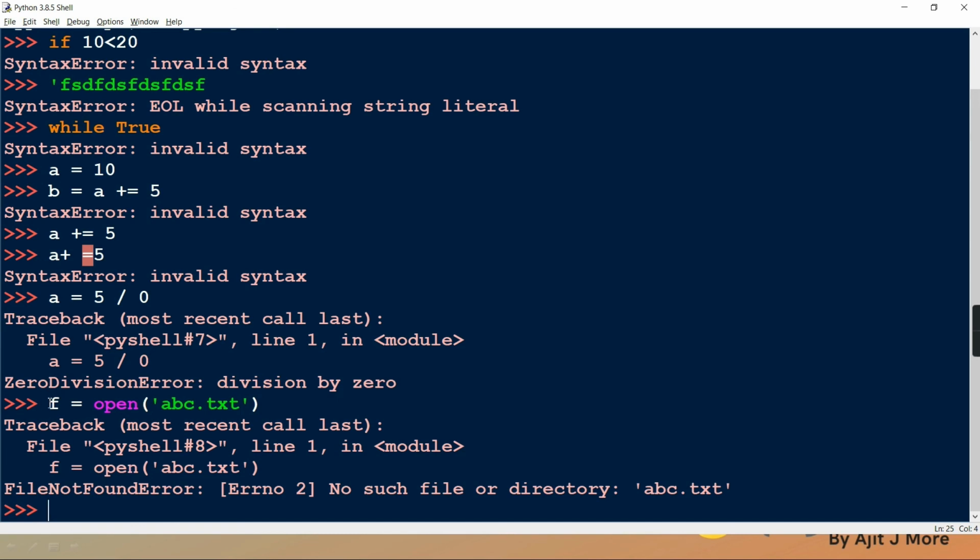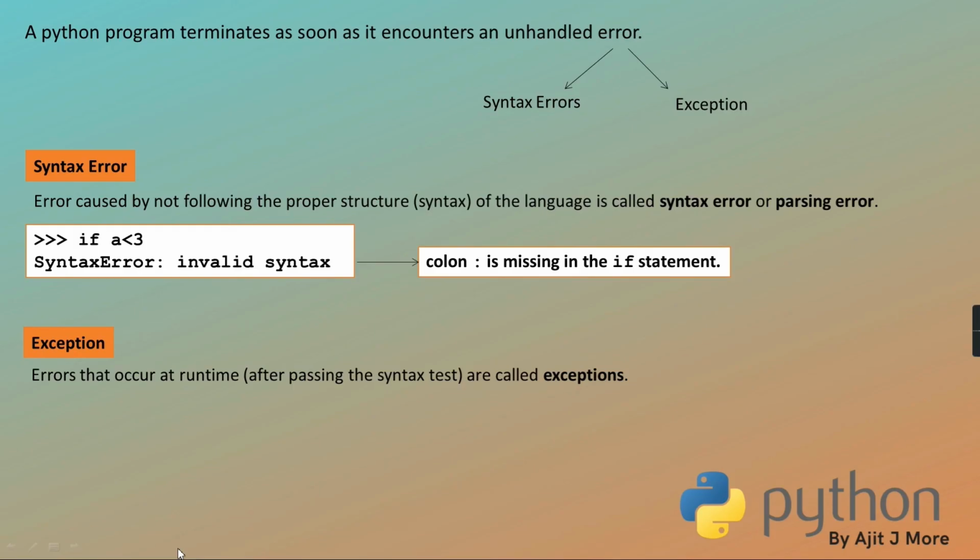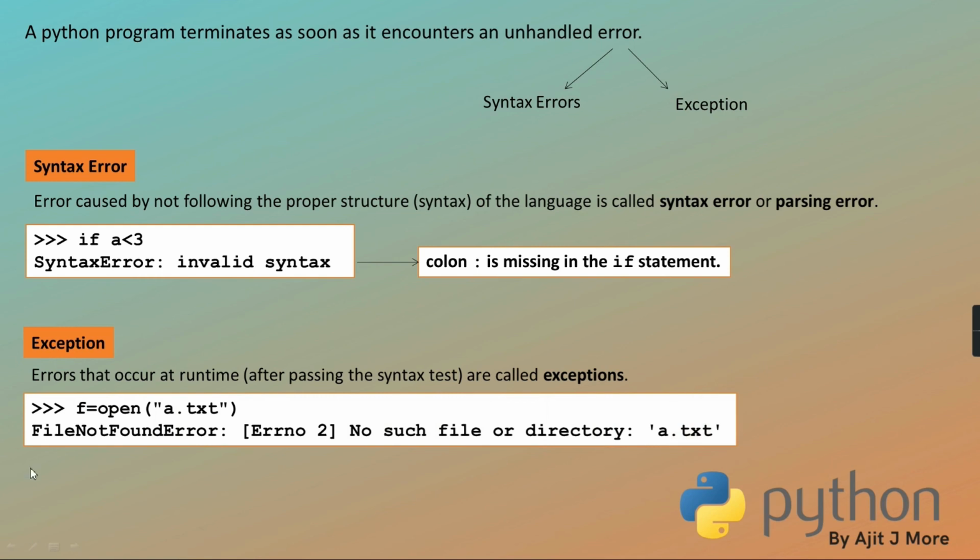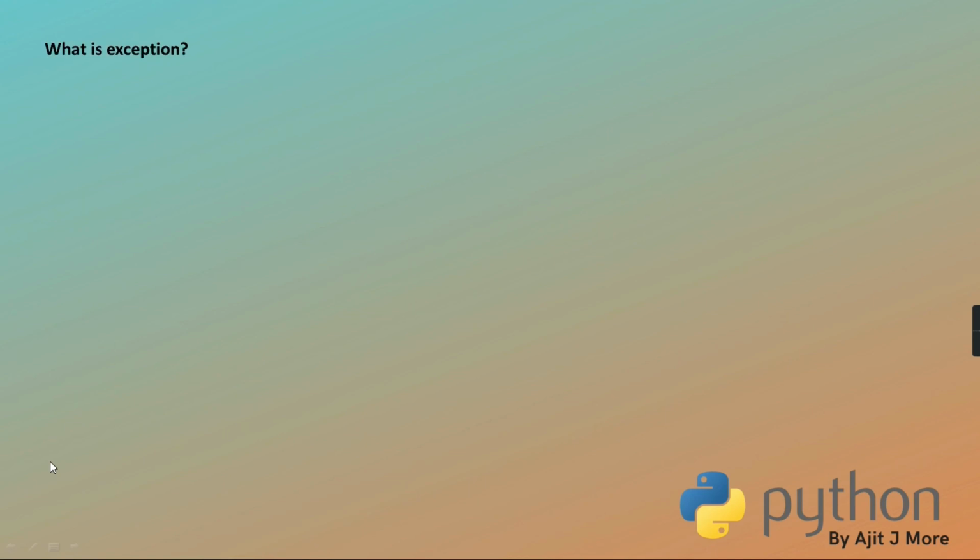So syntax was correct, f equal to open, name of the file. This is perfectly fine, syntax is correct, but still the problem occurred. So that is exception. See here, example I have given, f equal to open a.txt. Now a.txt you are trying to open in read mode, and when you are opening in read mode, the file has to be present. If the file doesn't exist, it throws FileNotFoundError. This is also a class, remember, this is the name of a class in Python. Okay, so hope it is clear.